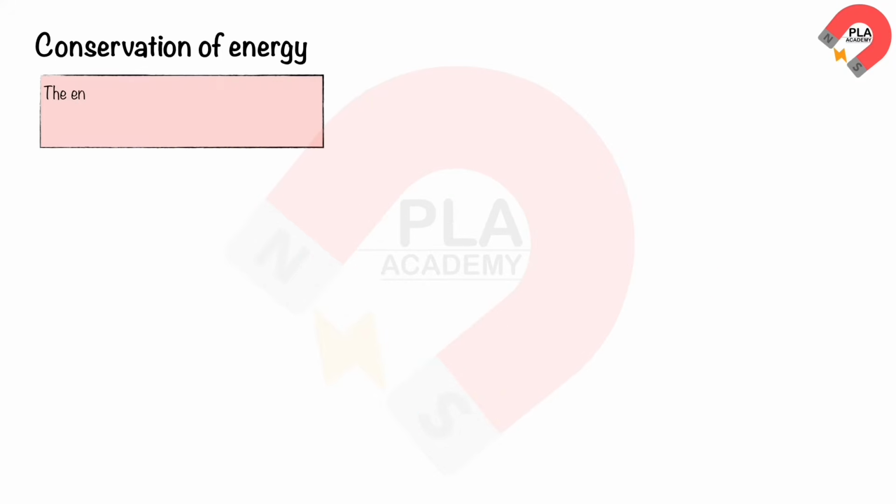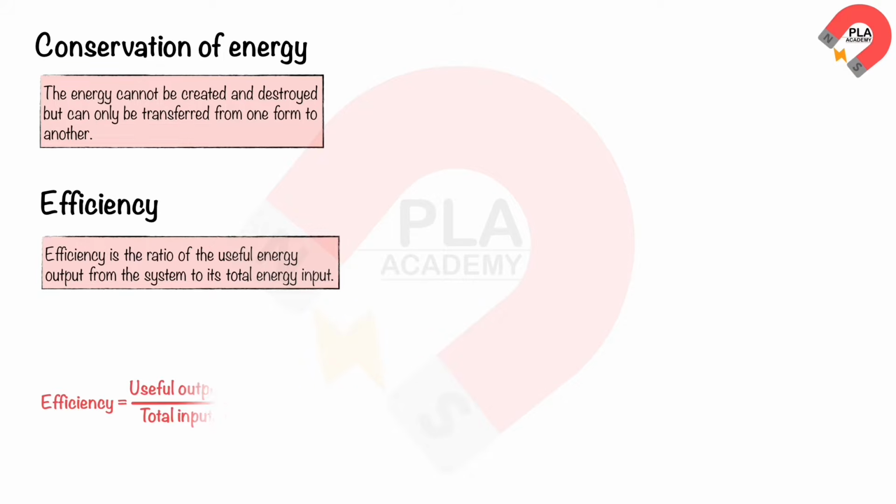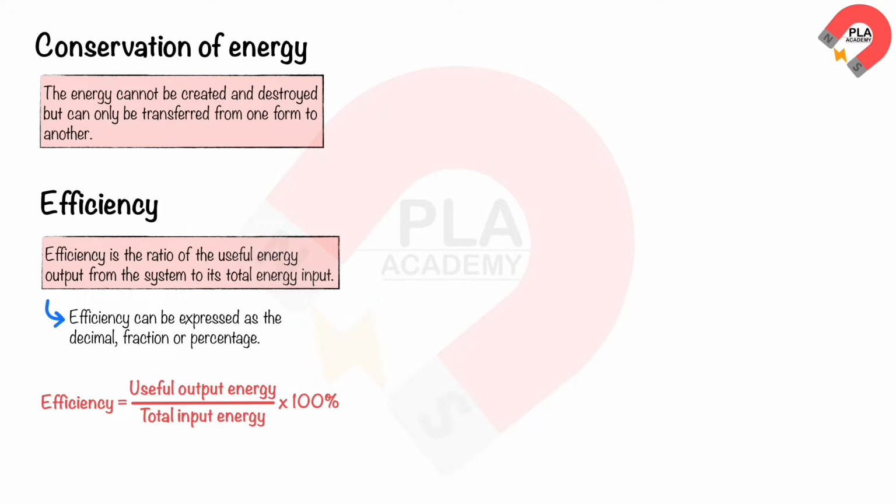Conservation of energy. The principle of the conservation of energy states that energy cannot be created or destroyed, but can only be transferred from one form to another. Efficiency is defined as the ratio of the useful energy output from the system to its total energy input. Efficiency can be expressed as a decimal, fraction, or percentage.